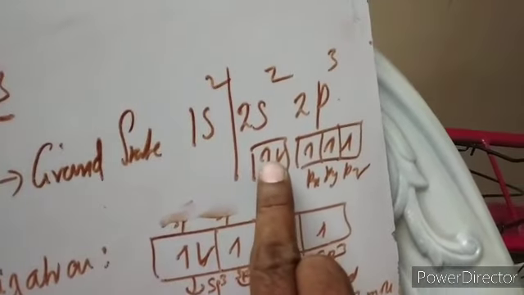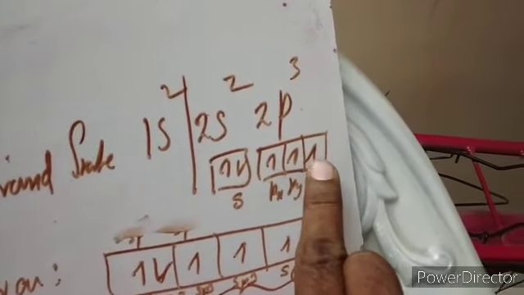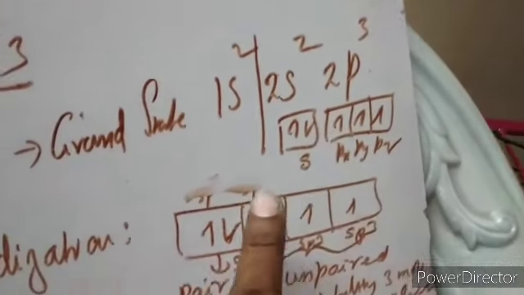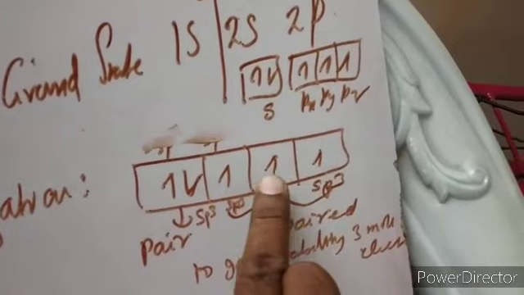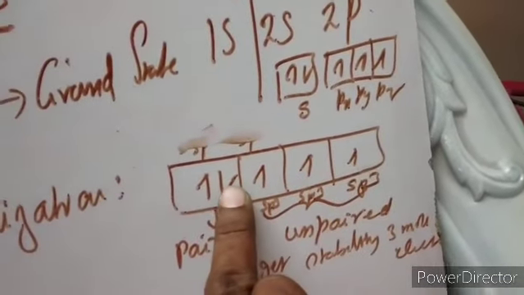Tell me how many electrons are there? 1, 2, 3, 4, 5. These 5 electrons are again reshuffled as per Hund's rule. The first electron, second electron, third electron, fourth electron, and the fifth electron again goes here.